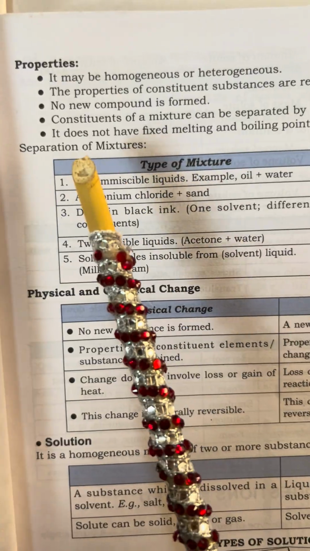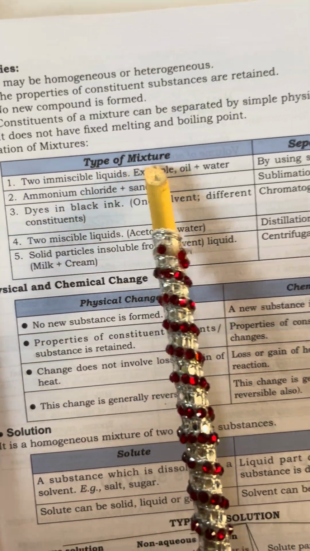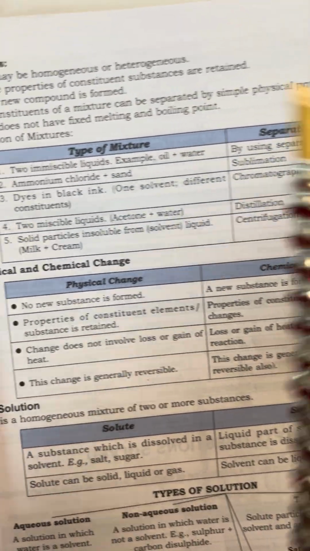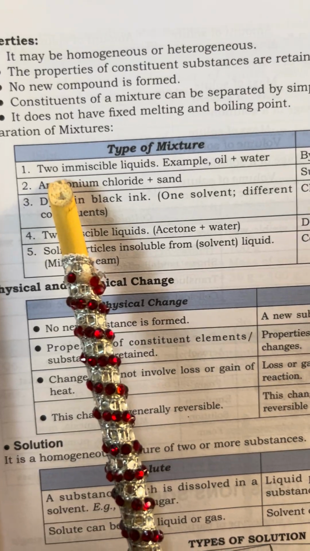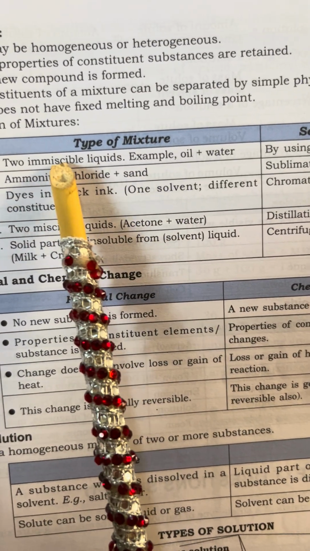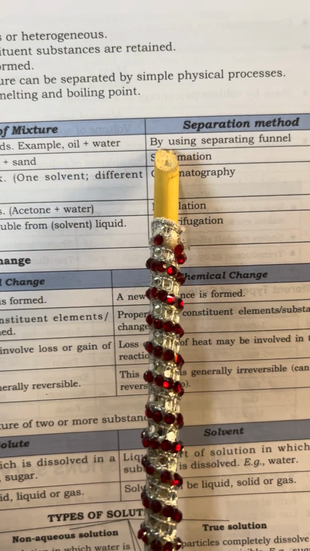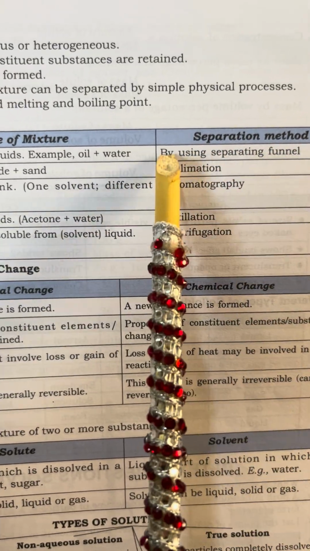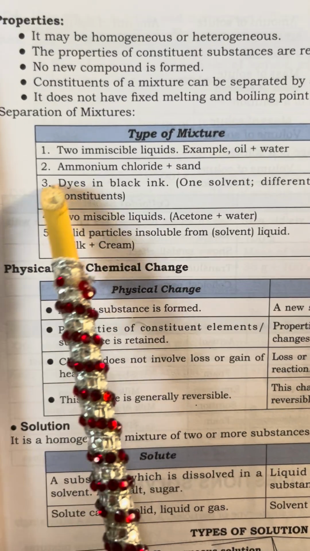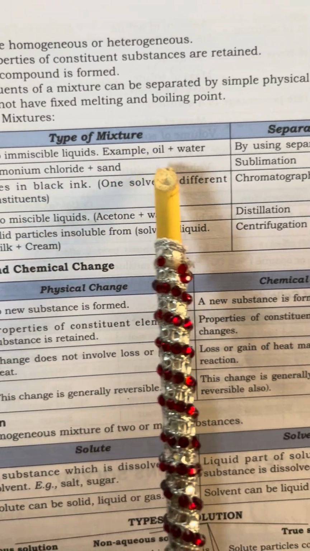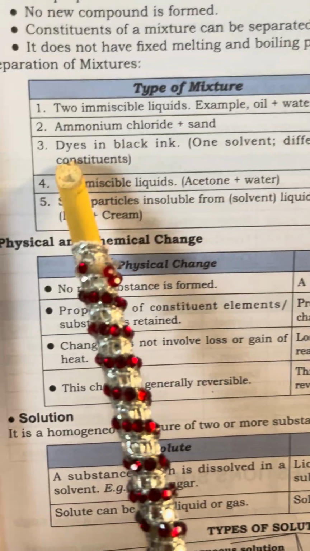Separation of mixtures: type of mixture and separation method. Two immiscible liquids, which do not mix with each other, such as oil and water, try at home, can be separated using a separating funnel. Ammonium chloride plus sand: sublimation method.